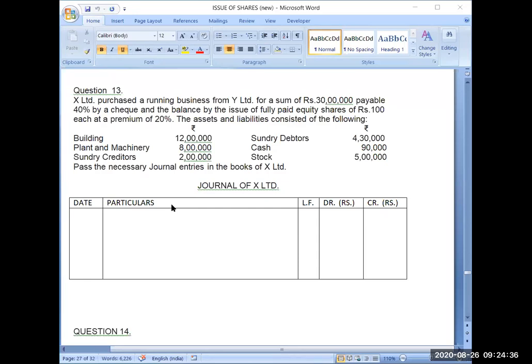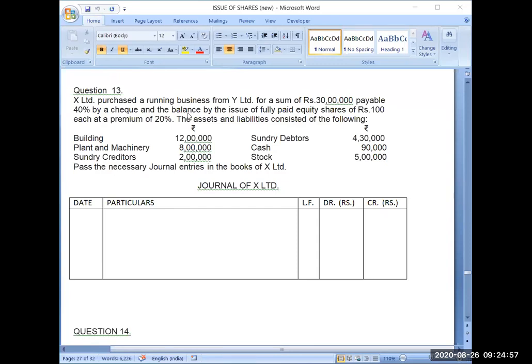Please listen to the question carefully. I am asking, is it the value of the business or the purchase consideration? Yes, very good. Clearly identified. It is purchase consideration. Why is it purchase consideration?